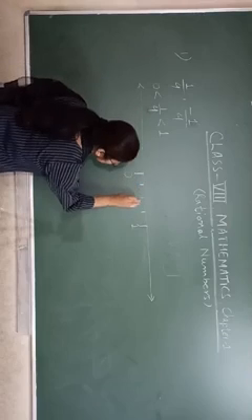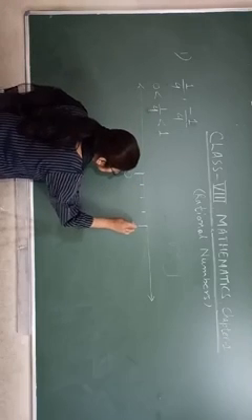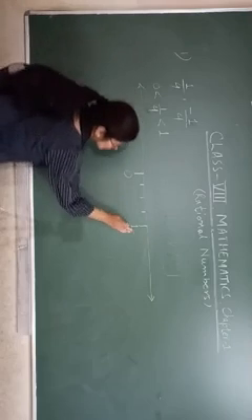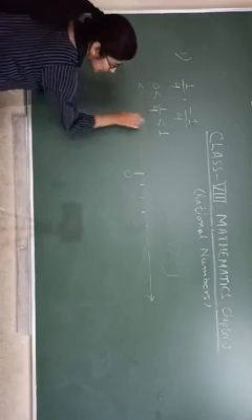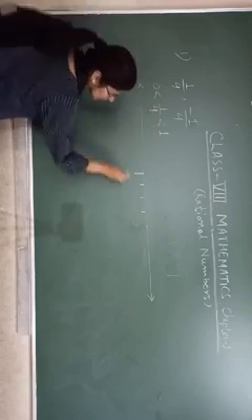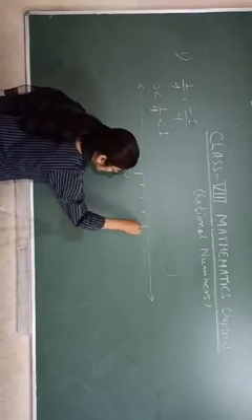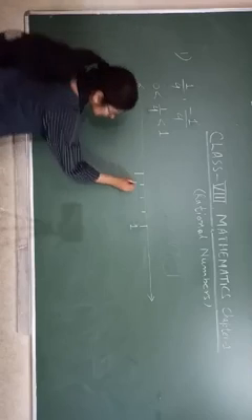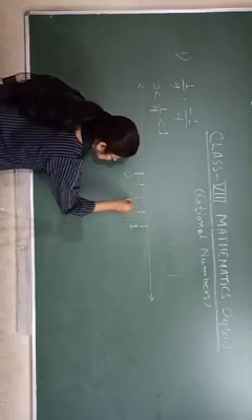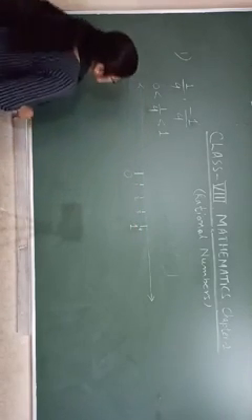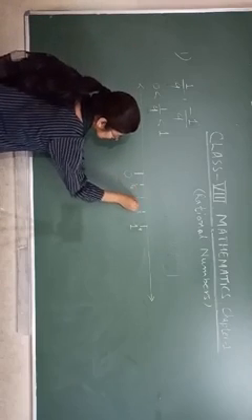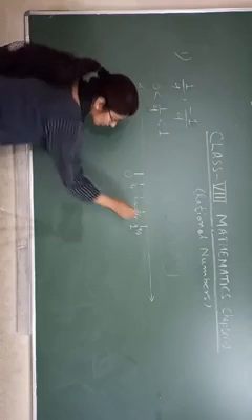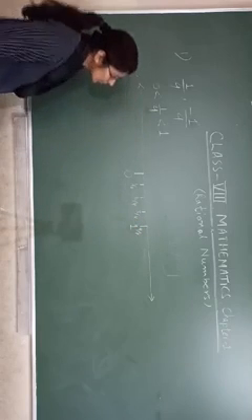Okay, these lines should be smaller than these two. Or another method you can use: you know that this is one line between 0 and 1, so we can do 1, 2, 3, 4 and here we will write 1. Okay. Now we will write 1, 2, 3 and here 4, divided by 4, divided by 4, divided by 4 and divided by 4. 4 divided by 4 you are getting 1.